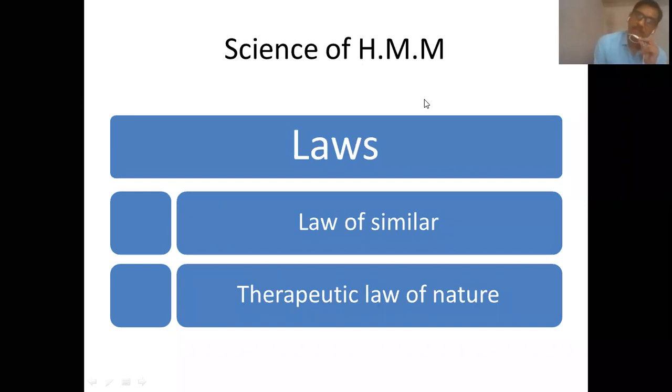Unless you give a drug artificially which has a stronger capacity than the body's own defense mechanism, it will not produce any kind of alteration in the state of health. That is, it will not produce any symptoms after using the medicine.